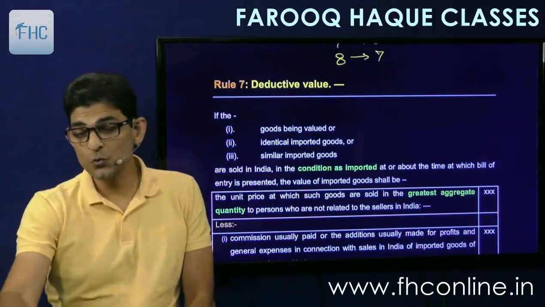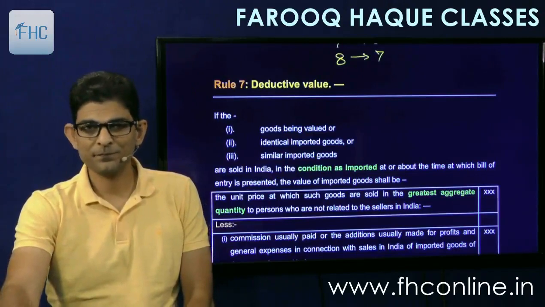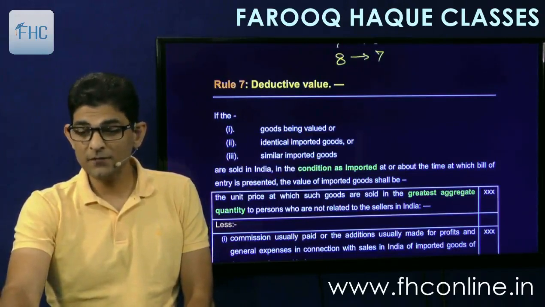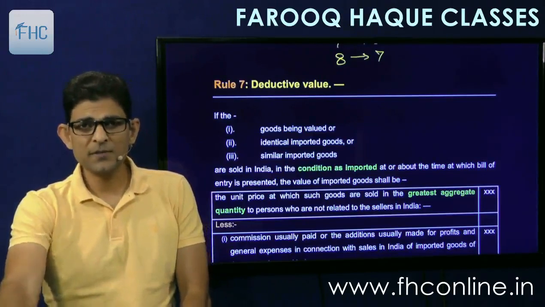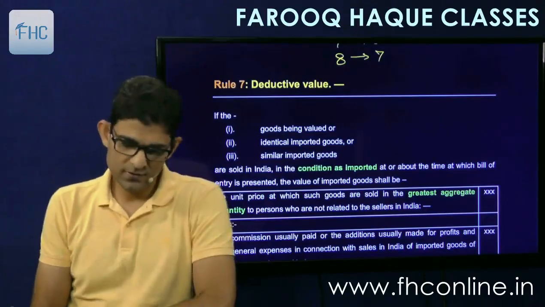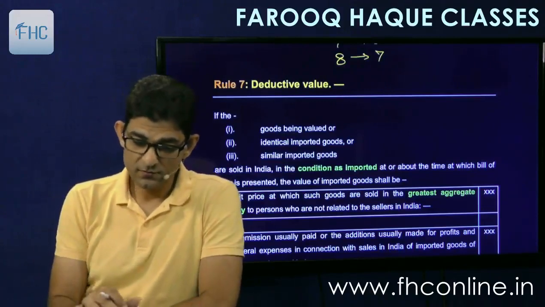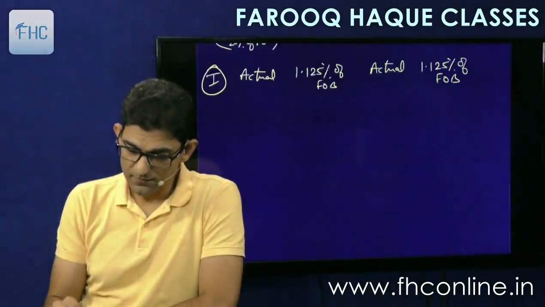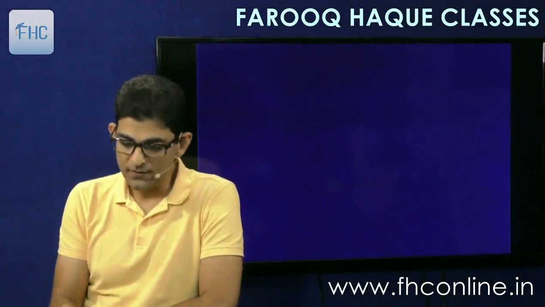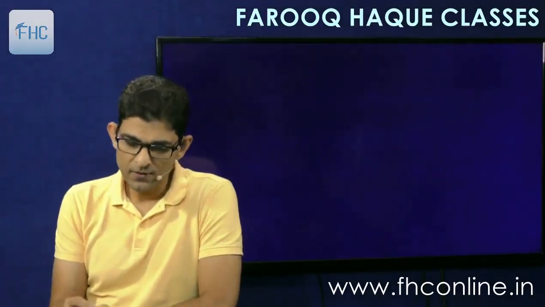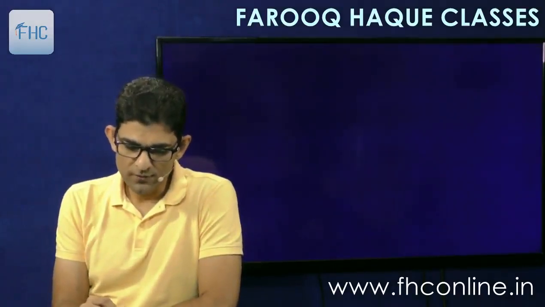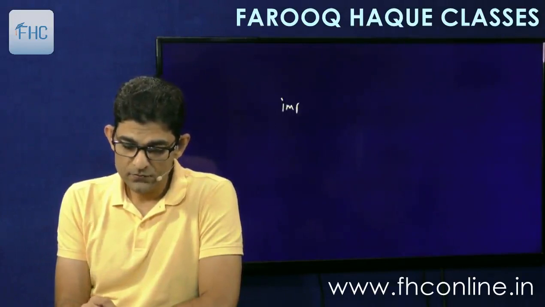deductive value. Very interesting rule. Now what that means, I'll explain first by way of a diagram, and then you can study it from there. It's very simple. We have imported certain goods, right?